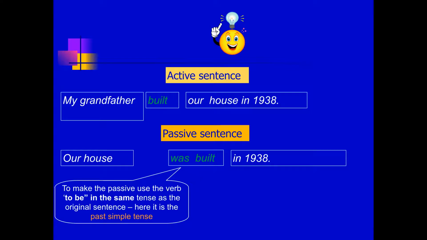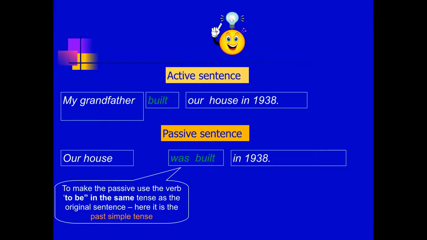To make the passive, use the verb to be in the same tense as the original sentence. Here it is the past simple tense. زي ما قلنا في present simple. بستعمل verb to be في زمن الجملة. الجملة بتاعتي my grandfather built الزمن past simple. يبقى هستعمل verb to be في past simple اللي هو was or were.